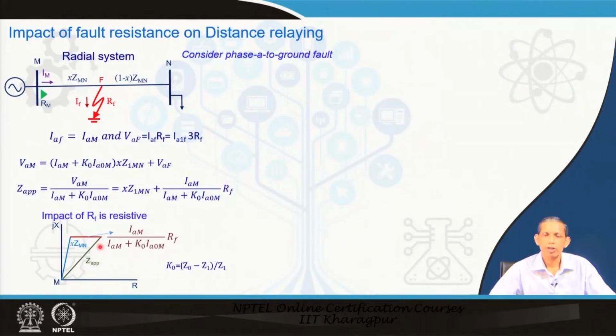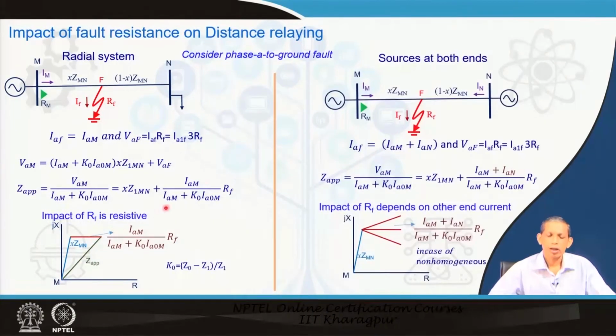But typically, the imaginary value may be small, and therefore you can say that the corresponding line will be very close to this horizontal line. Now, we will see a more generic form in high voltage systems, where an interconnected line will be considered. So, there will be a source on both sides.